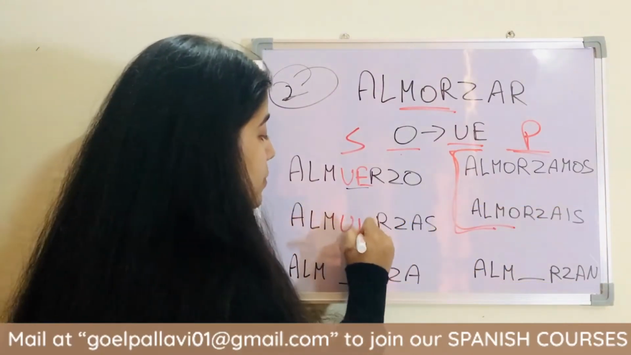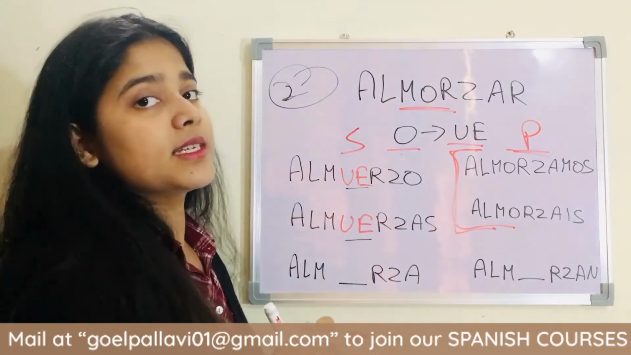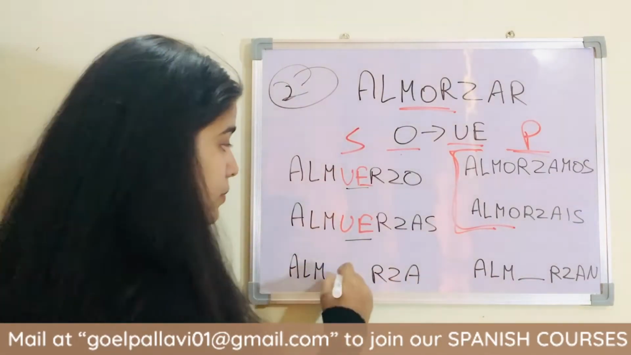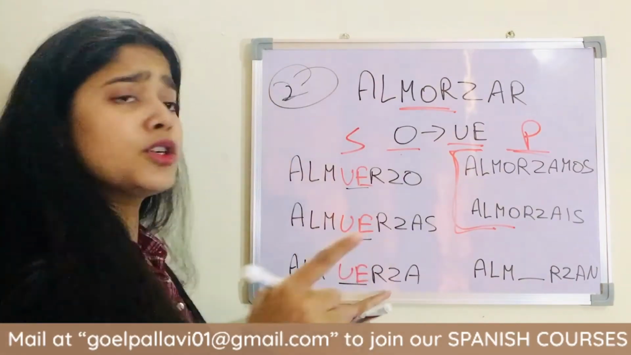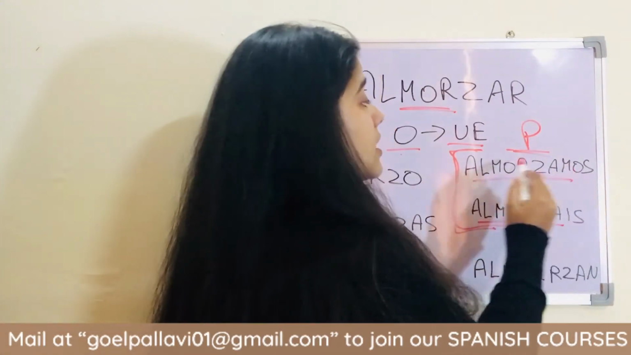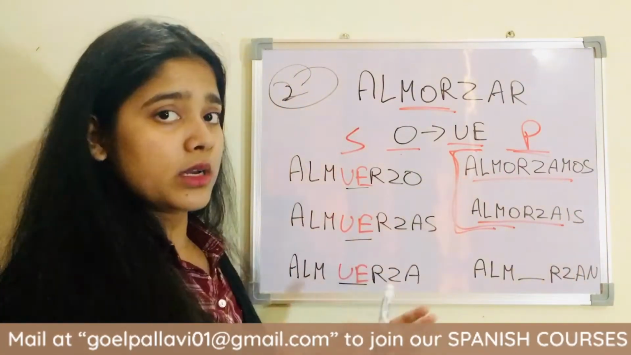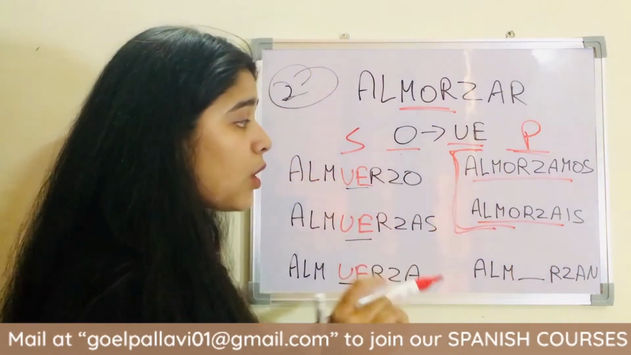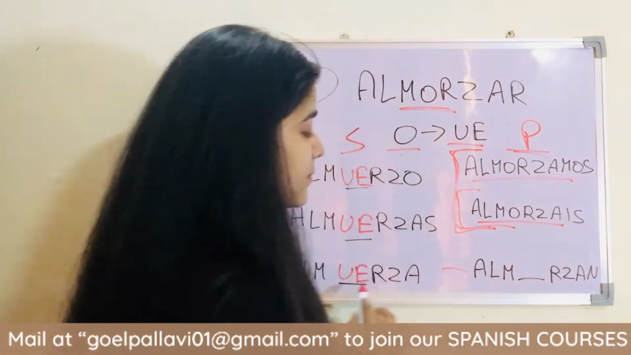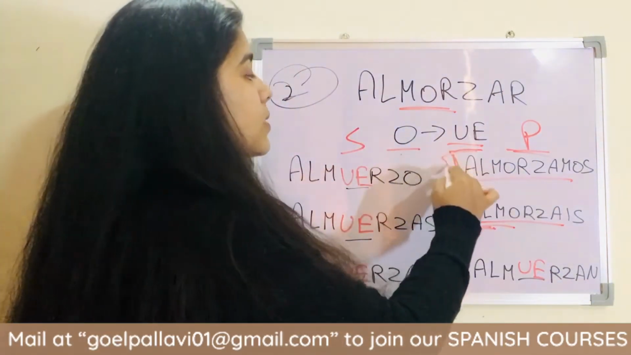Almuerzas, you have lunch. Tú almuerzas a las 3, you have lunch around 3 p.m. Almuerza, he or she almuerza a las 3. These are the exceptions: almorzamos, we are not going to change O to UE, almorzamos, we all, and almorzáis, you all. In this also we are not going to change. For the third person plural, almuerzan, we do change, so these two are the exceptions.